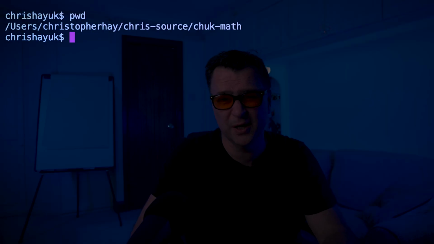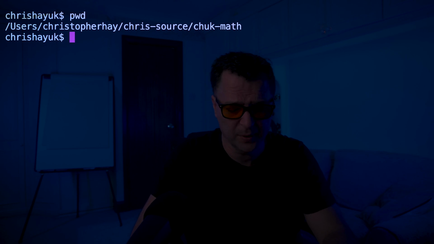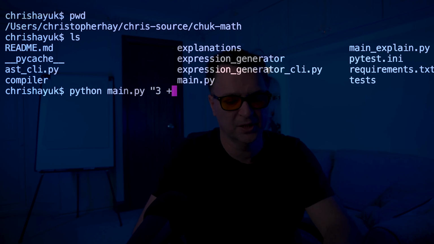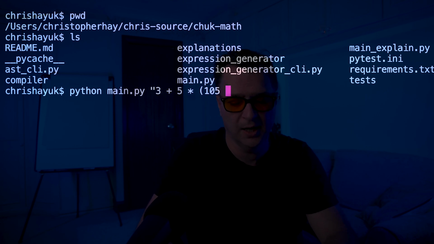So to show you how this works, I'm in my Chuck Math folder. By the way, I will make this available on my GitHub and you can download it and do the same. And I'm going to specifically run the Python main.py, which is my CLI for performing math. So I need to put in an expression. So the expression I'm going to put in here is 3 plus 5 multiplied by 105 minus 40. And then we're going to multiply this by 71.